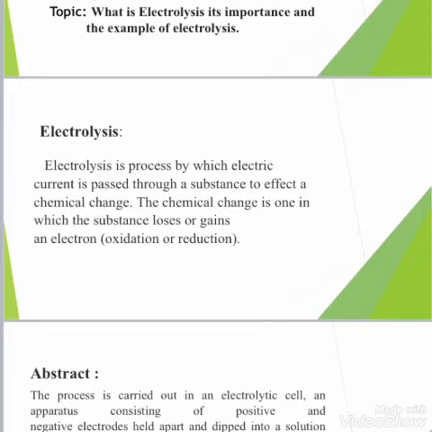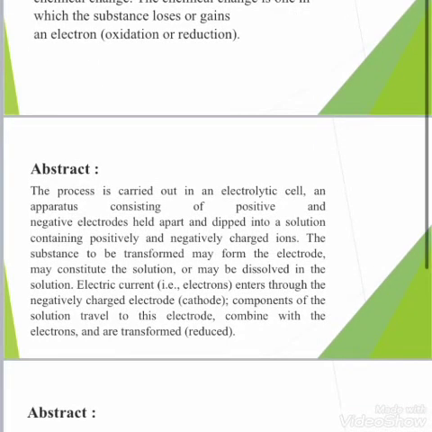Electrolysis is the process by which electric current is passed through a substance to effect a chemical change. The chemical change is one in which the substance loses or gains an electron. The process is carried out in an electrolytic cell, an apparatus consisting of positive and negative electrodes held apart and dipped into a solution containing positively and negatively charged ions.